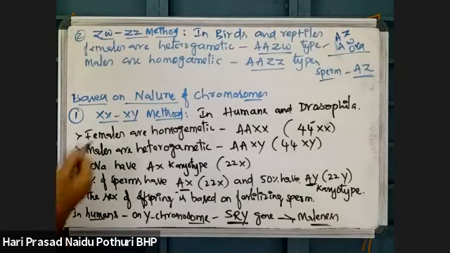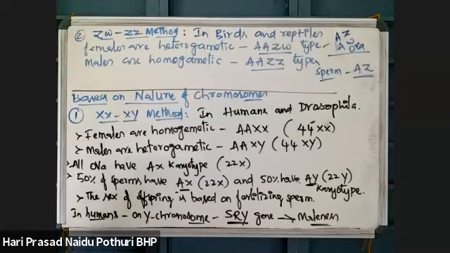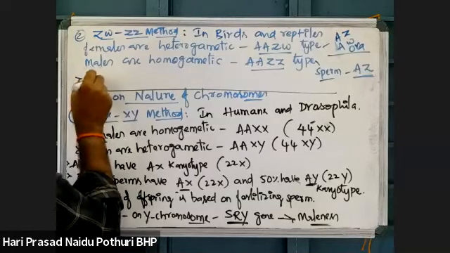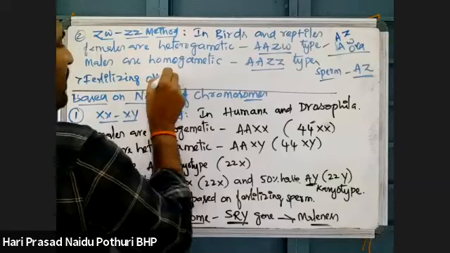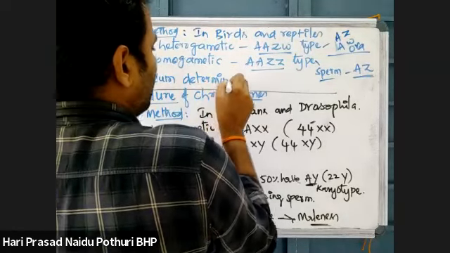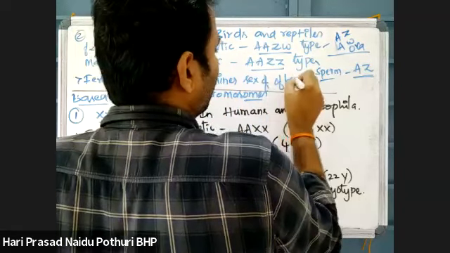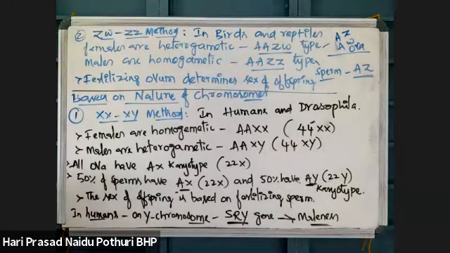Now, according to this, the fertilizing ovum determines the sex of the offspring. The sex of the offspring is determined by the fertilizing ovum.